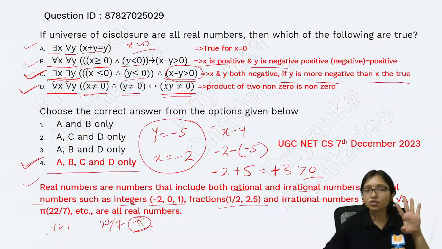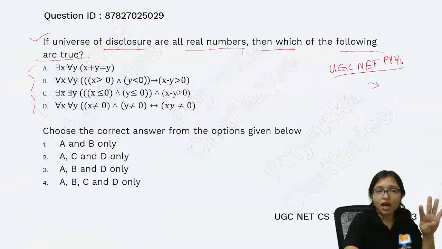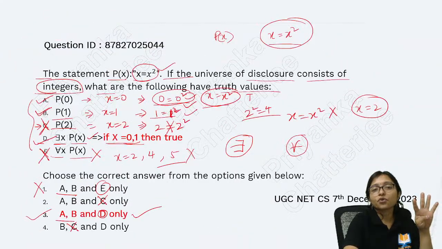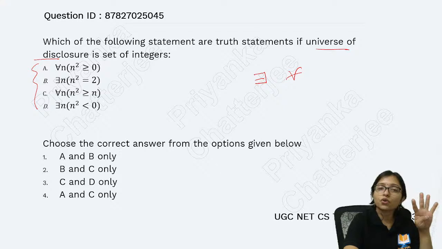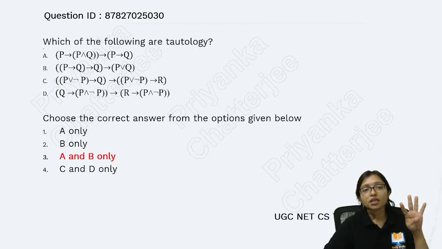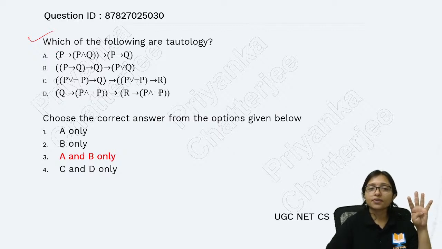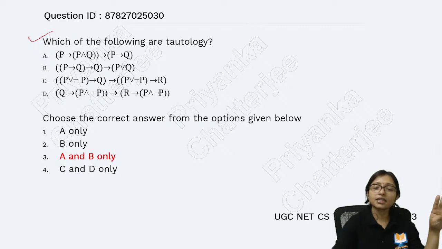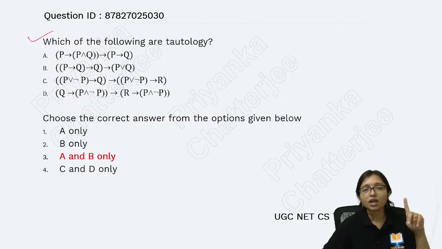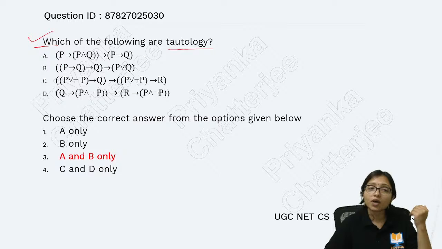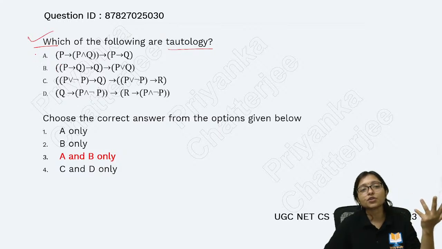So these 4 questions, these are the 4 questions I discussed with you. These 4 questions were from predicate logic. This one was from propositional logic, and this question is a very easy question. One propositional logic question was there. Already the answer came. Which of the following are tautology? Which of the following are tautology means which one will be correct here, which one will be true here.